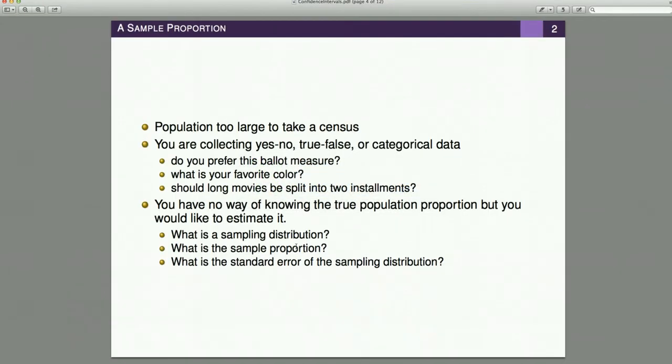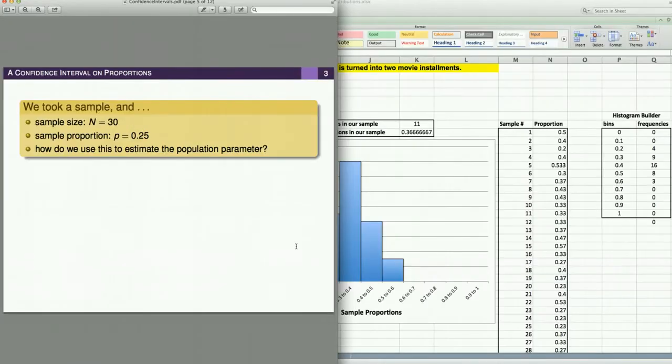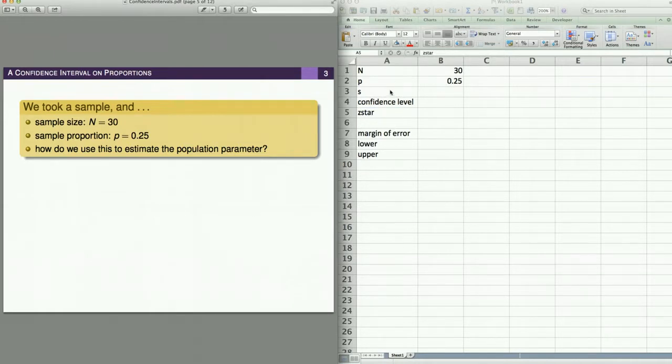So if we come back to here, let's say we take a sample of size 30. We find a proportion of 25% of the people saying yes, they think these movies should be split into 2. How do we actually estimate the population parameter? Because I don't want to take repeated samples. So what we're going to do, let me pull up the other Excel document, is we're going to start building this situation in Excel. We first estimate the standard error.